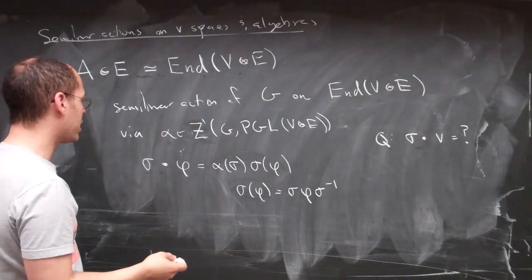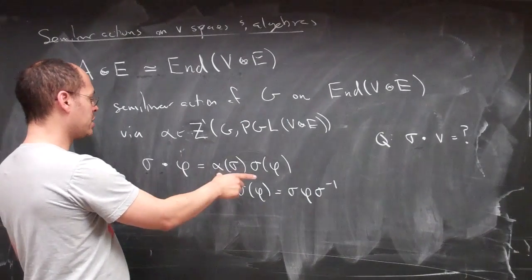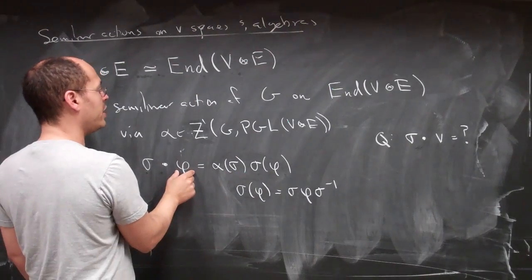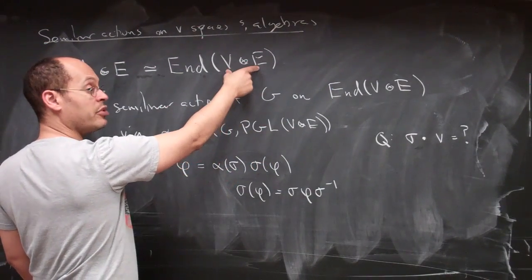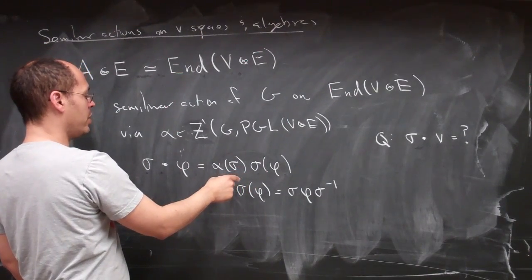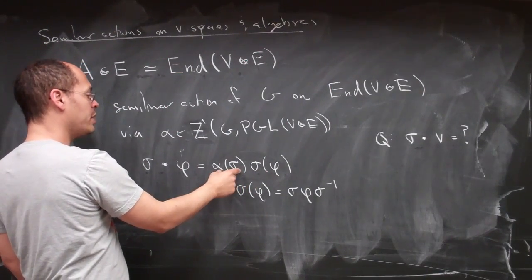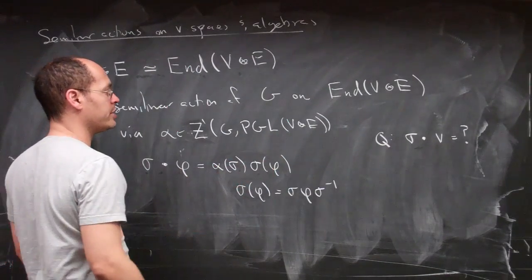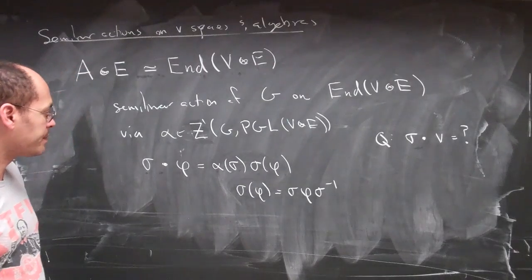And given a 1 cocycle, we get an action via the standard action on your phi, thought of as an endomorphism of V tensor E, so you act on E on the second coordinate, and then you twist it by composing that with this particular automorphism given by an element of PGL.